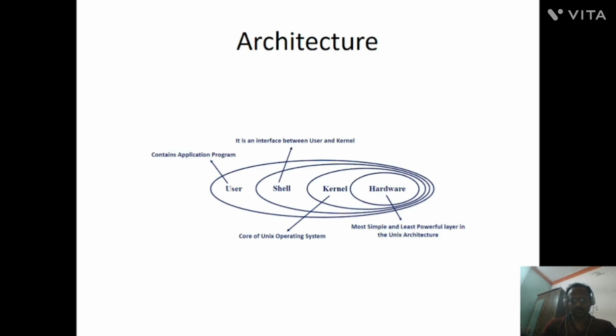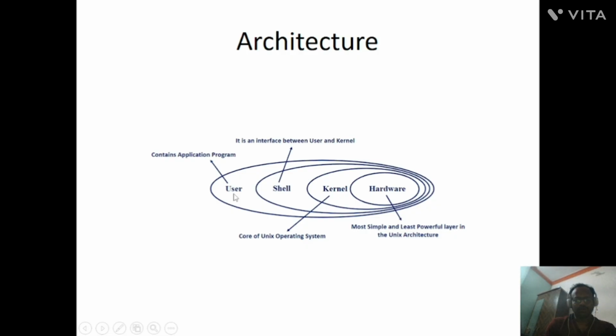Now we will discuss the architecture of Linux. If you see, the first one is the user. The user contains the application programs. Next is the shell. It is an interface between the user and the kernel. Kernel is the heart of the operating system. Next one is the hardware. Hardware contains CPU, disk, RAM, memory. All the components are part of the hardware.